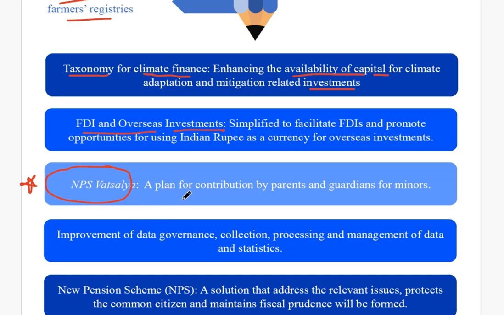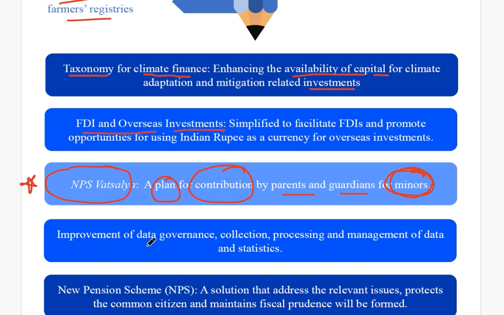This is a plan for contribution of parents and guardians for minors. So under the NPS Vatsalya, the parents and guardians will contribute towards a particular fund, which will be created under NPS Vatsalya, and this fund will use the money for helping the minors.